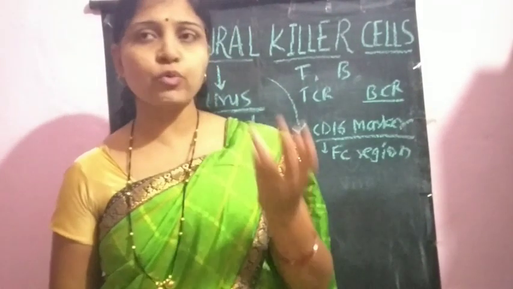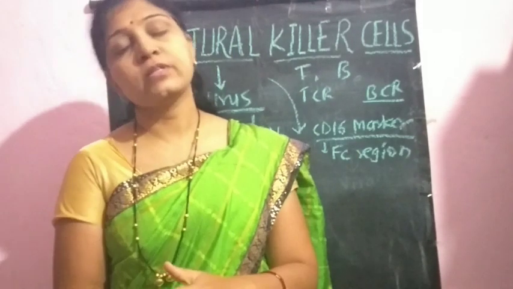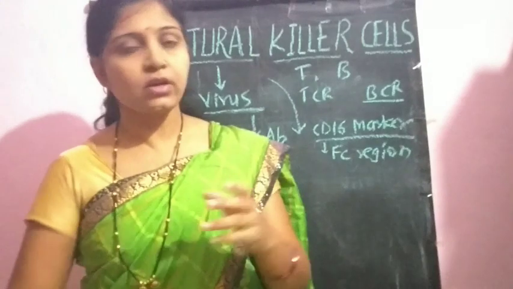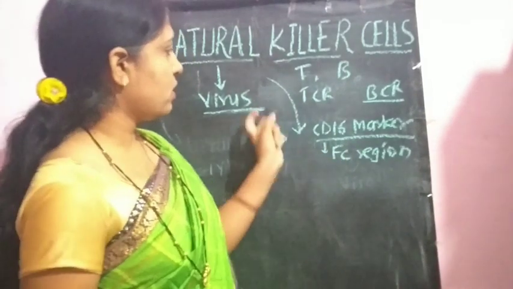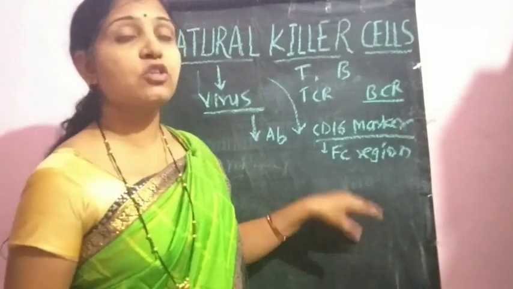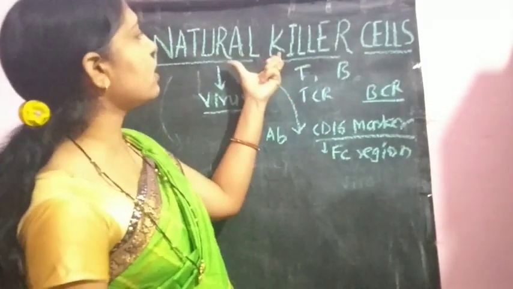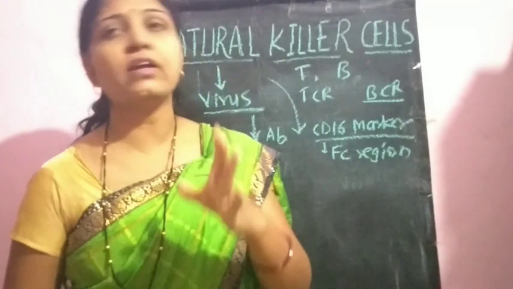We know that on tumor cells also there is an alteration within the surface antigens. Due to this alteration, surface bound antibodies are present on the surfaces of these infected cells or tumor cells, and it is the indication for the natural killer cells to recognize their target cells.